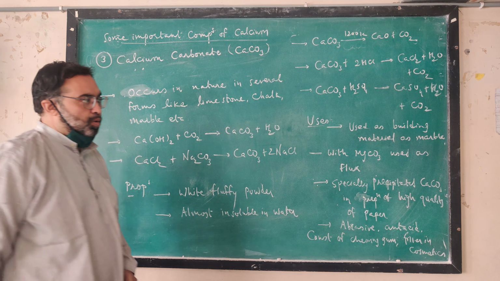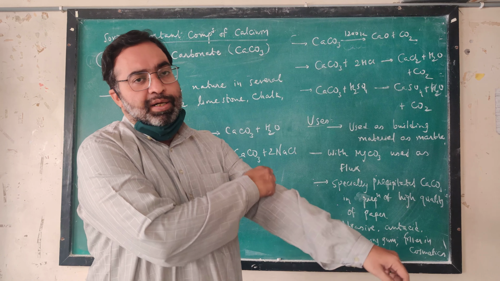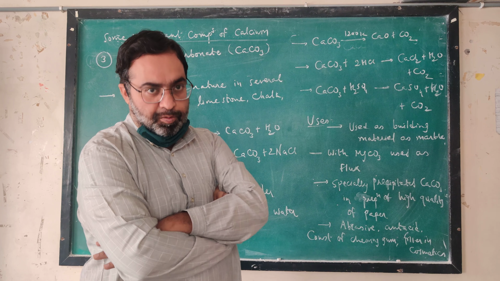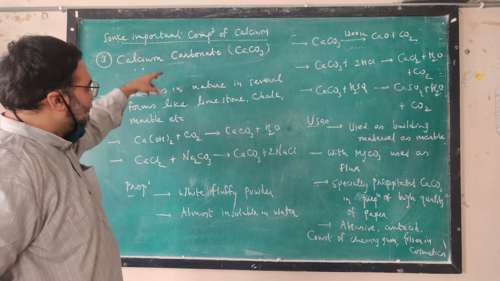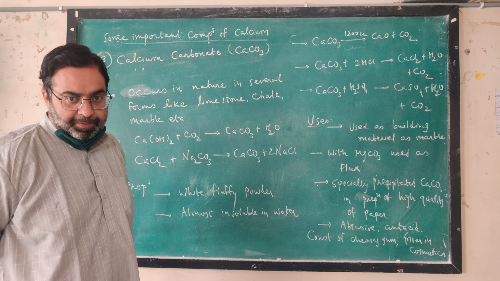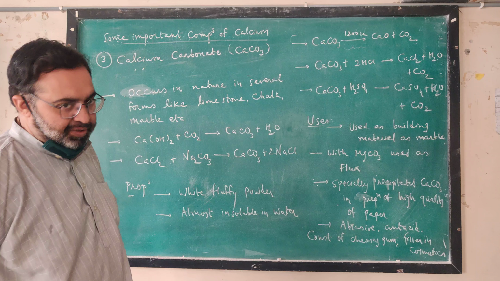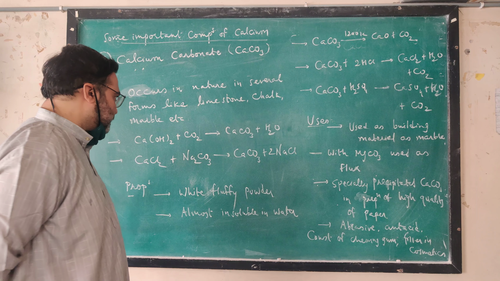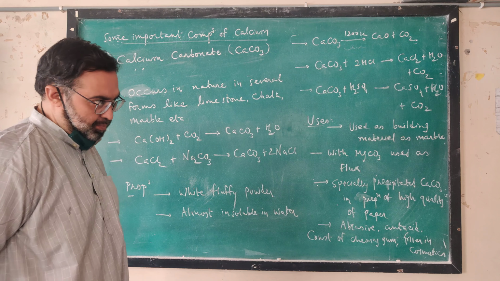The third important compound of calcium is calcium carbonate. Calcium carbonate occurs in nature in various forms, such as limestone, which is its principal form, marble, chalk, etc. Marble is a form of calcium carbonate. Chalk is also a form of calcium carbonate. Calcium carbonate is found in nature in various forms.